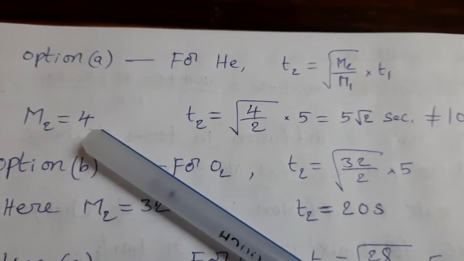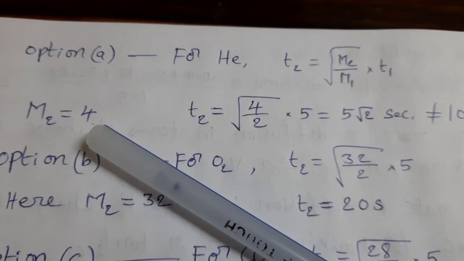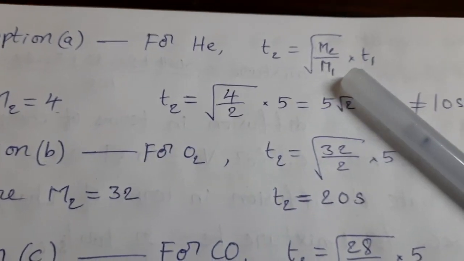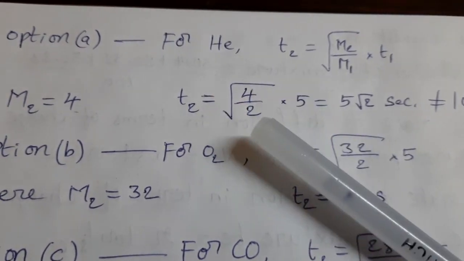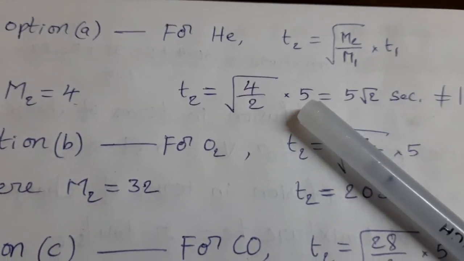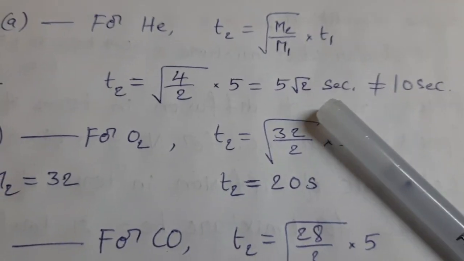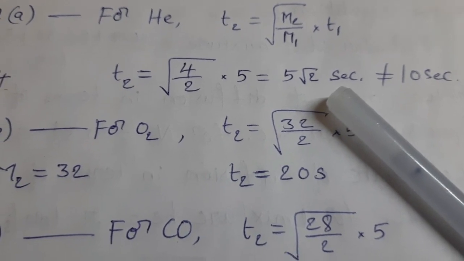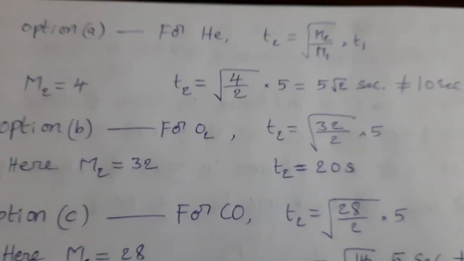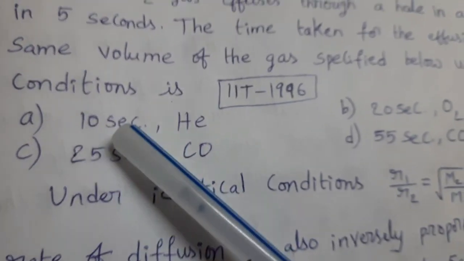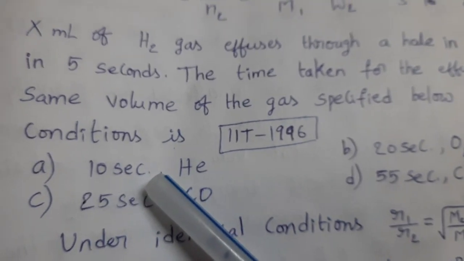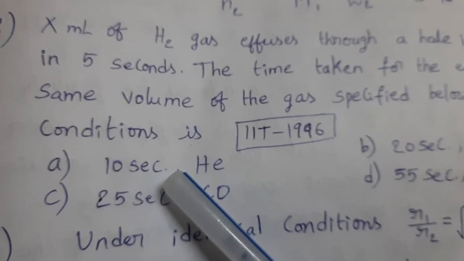Here M2 means for helium molar mass 4 and M1 molar mass of H2 is 2. Square root of 4 by 2 into T1, means 5 seconds. Then we get 5 into root 2 seconds. This is not equal to 10 seconds, because in option A it is given 10 seconds. Suppose if you get 10 seconds, then this is our answer. We did not get, so this is not our answer.